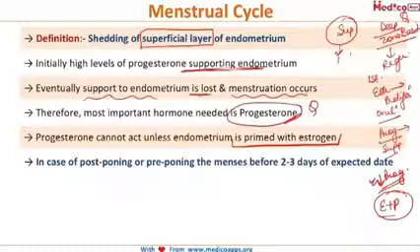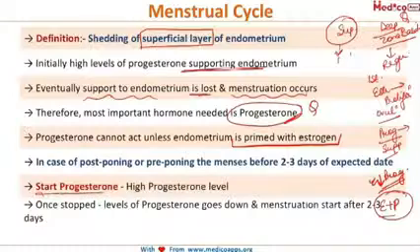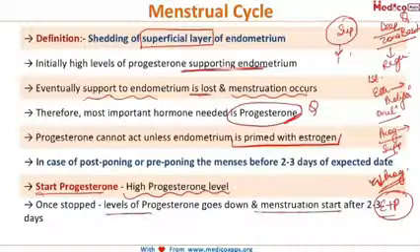Then the most frequent question that a gynecologist is asked is how to postpone the menses or prepone the menses. So with this basic knowledge, we know that if we start the progesterones, then there will be a high level of progesterone in the body, and subsequently it will not allow the menses to occur. Only when you stop this progesterone, the level of progesterone goes down, and then the menses will start. So if you are asked the prescription for postponing the menses or preponing the menses, then you should give progesterone.